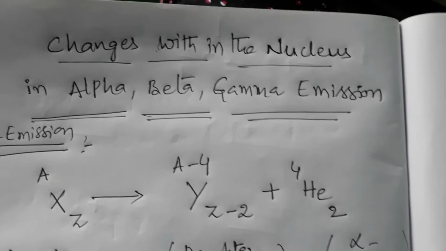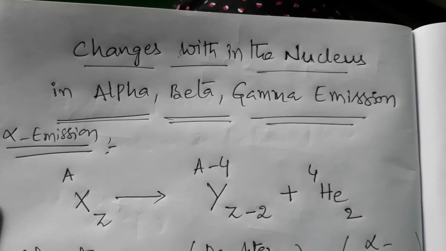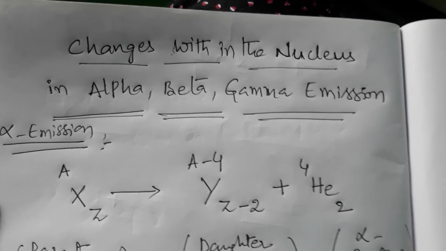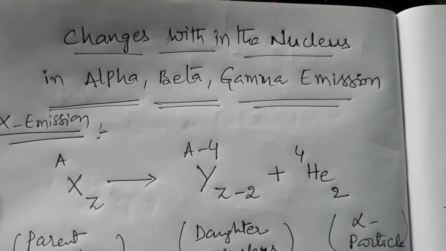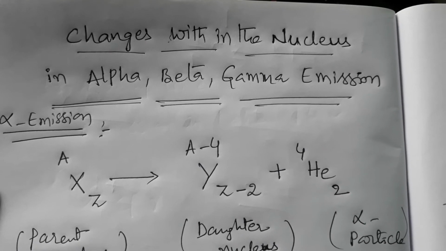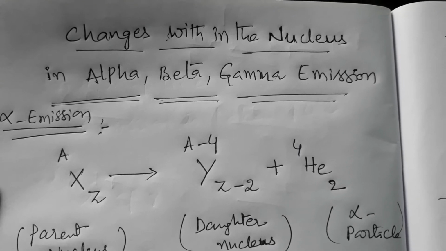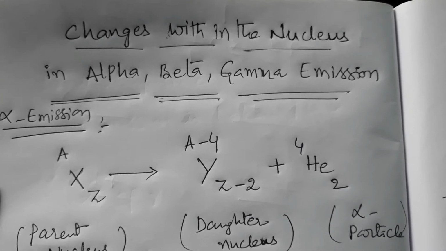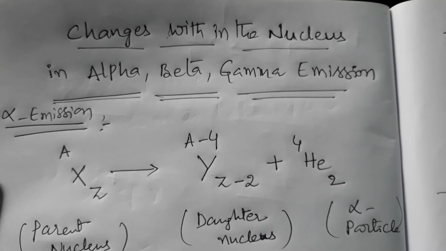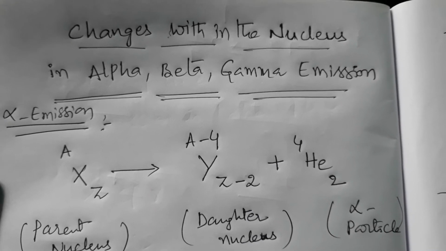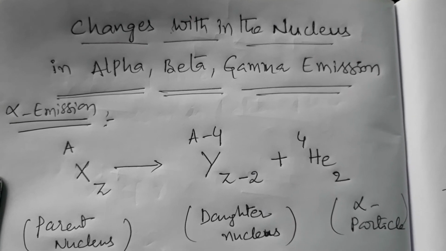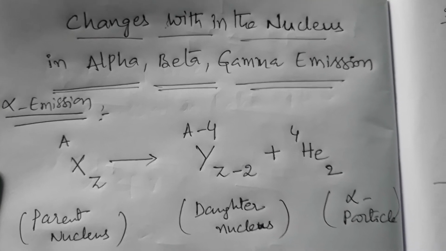In this class, I am going to explain about changes within the nucleus in alpha, beta, gamma emission. In previous classes, we studied about emission of alpha, beta, gamma radiations. Here, due to emission of alpha, beta, gamma radiations, what are the changes taken place in the nucleus? We are going to learn.